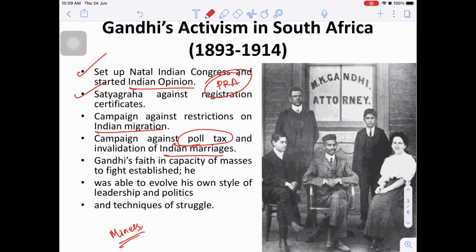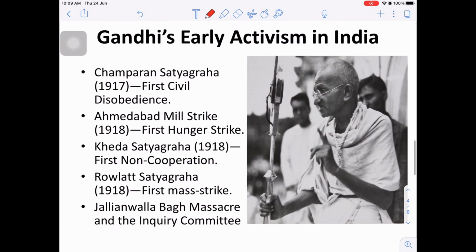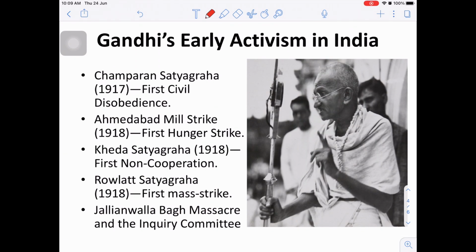One particular person you can tell about is Gopal Krishna Gokhale, whom he also called his political guru. So when he arrived in India, he was given a hero's welcome in 1915. Alongside, if you remember, in 1914 Annie Besant had joined the Indian National Congress, and in 1915 she gave an ultimatum that if Indian National Congress is not starting a movement, she will start the Home Rule movement, and by April 1916 she had already started.